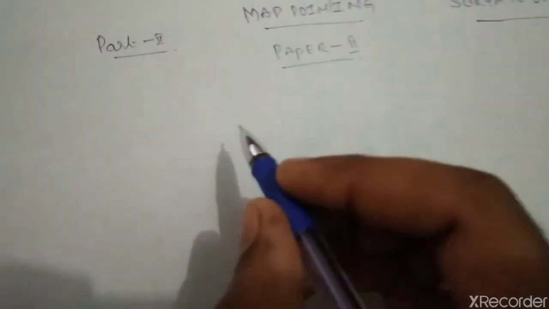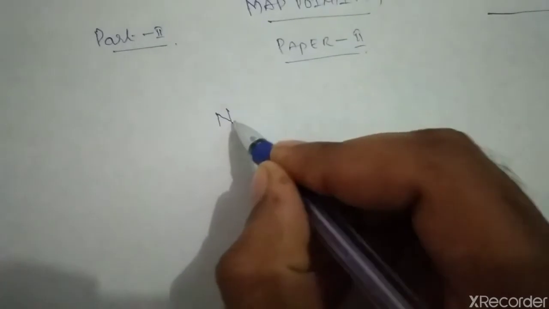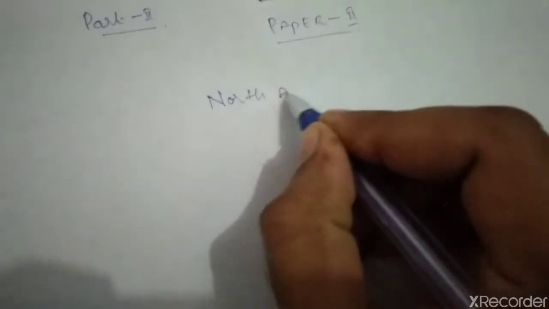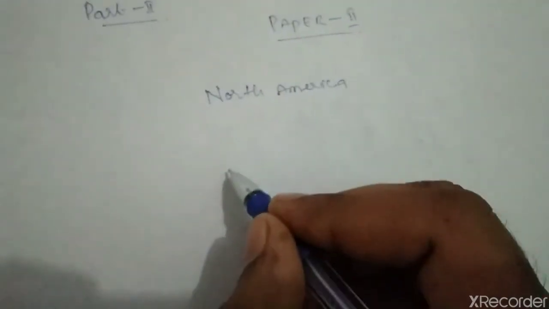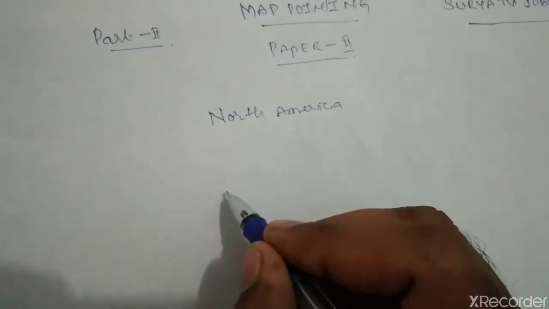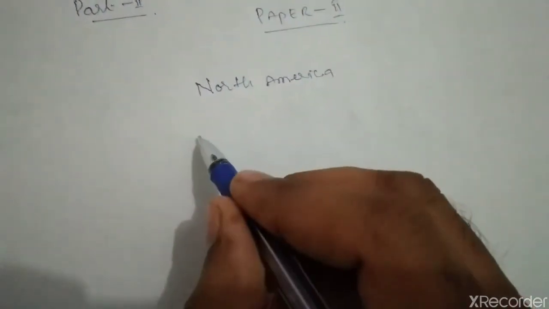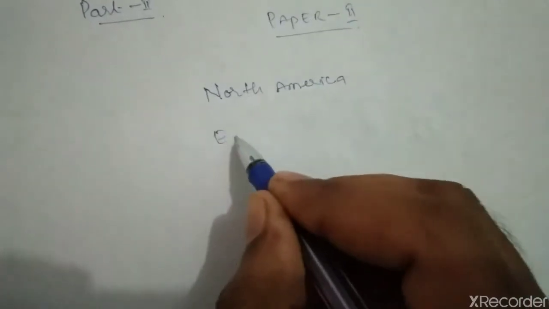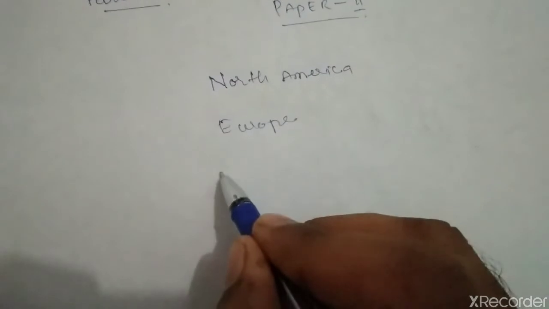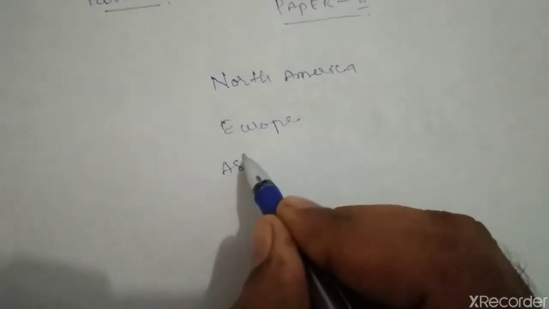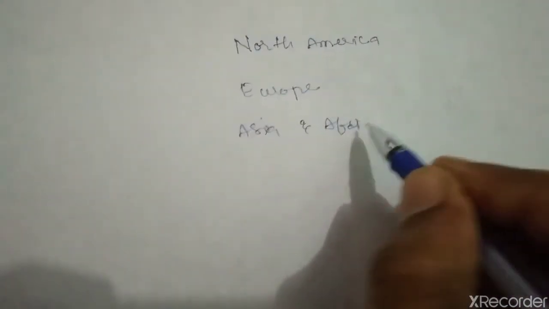Let's go ahead. We need to focus on those areas, for example North America. This is the simple trick by which marks can be obtained easily in map pointing of paper 2: North America, then the Europe continent, as well as Asia, and Africa.